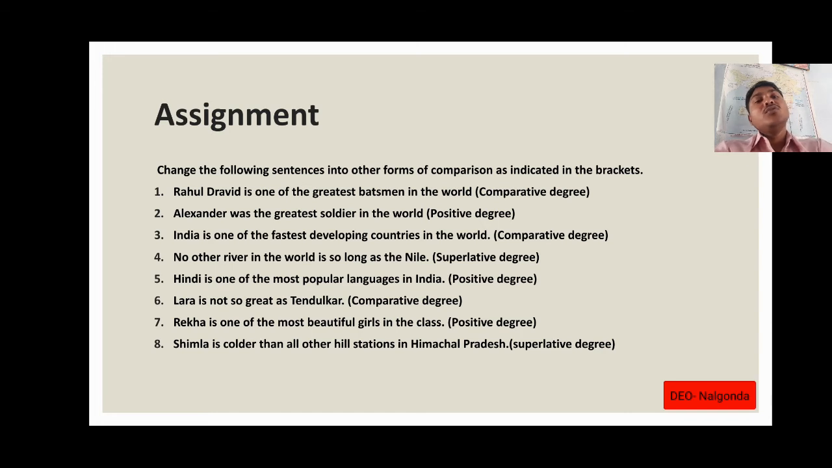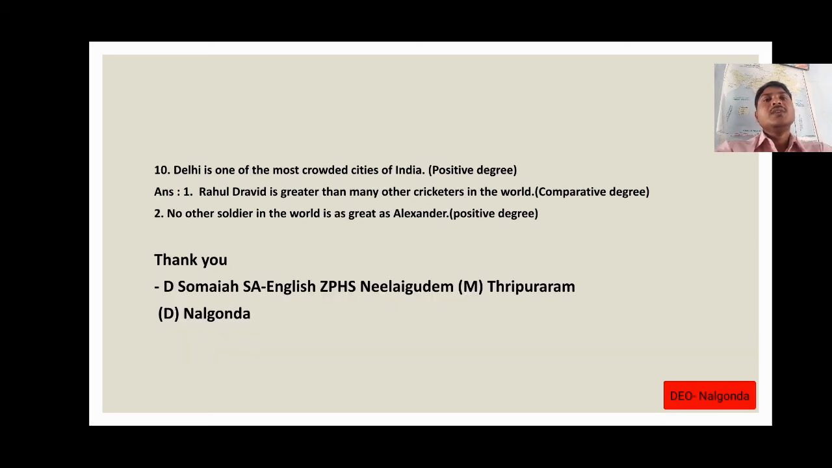Rekha is one of the most beautiful girls in the class. Change that into positive degree. Shimla is colder than all other hill stations in Himachal Pradesh. Change that into superlative degree. Delhi is one of the most crowded cities of India. You have to change that into positive degree. So I have answered some as examples.